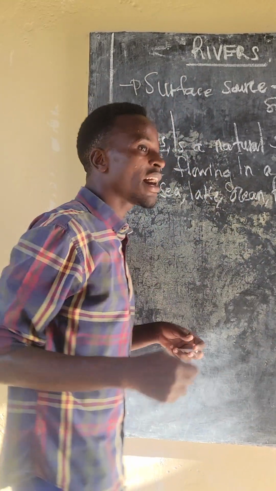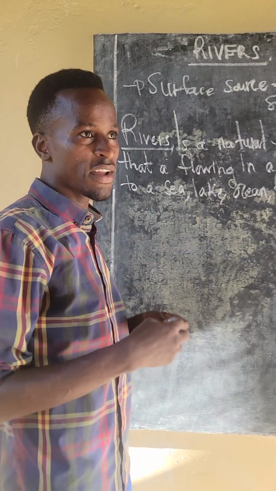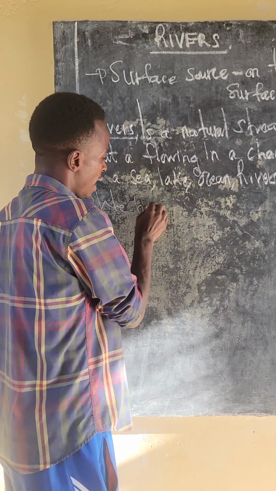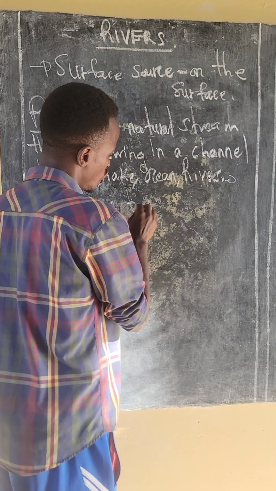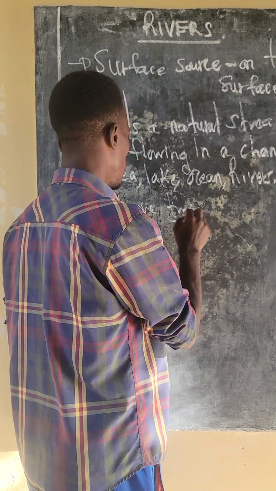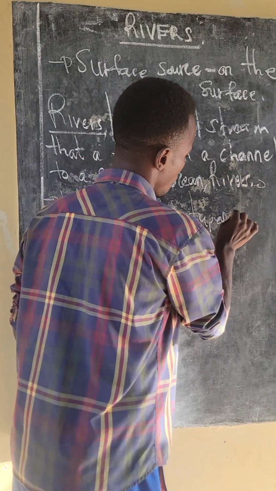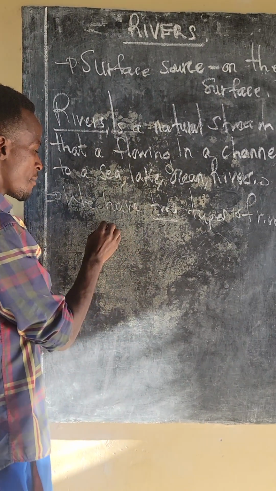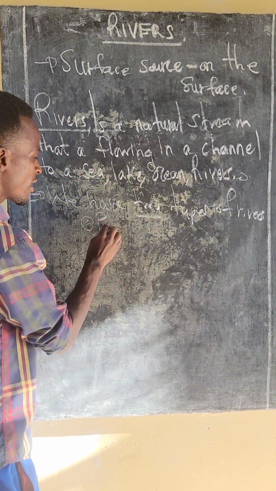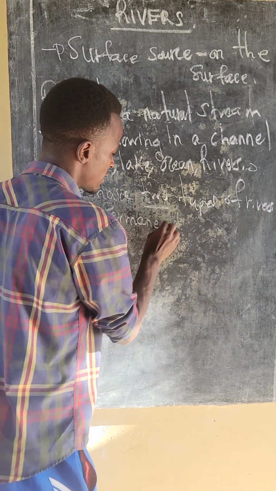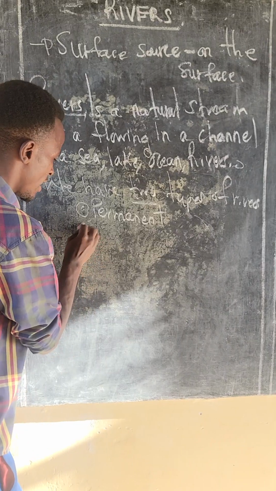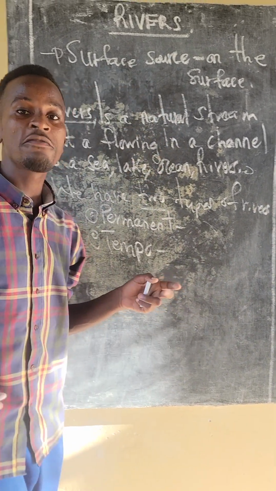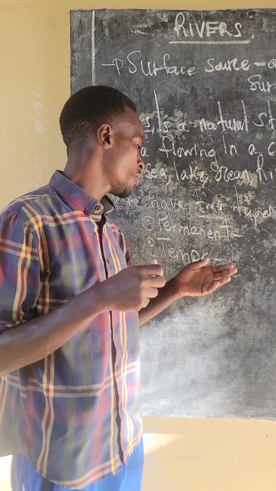But for us, we have two types of rivers, whereby we have permanent river and temporary river.